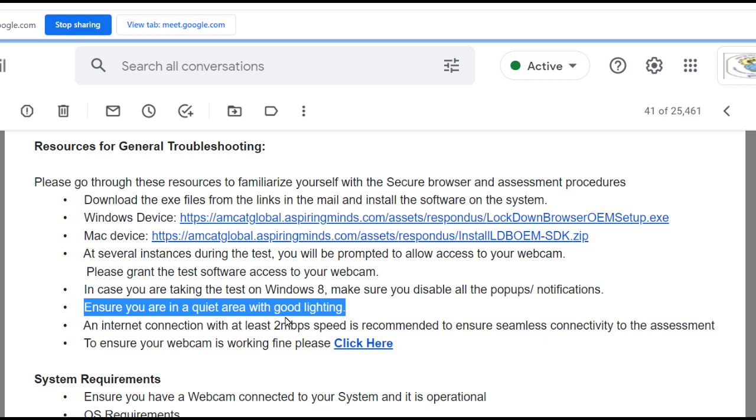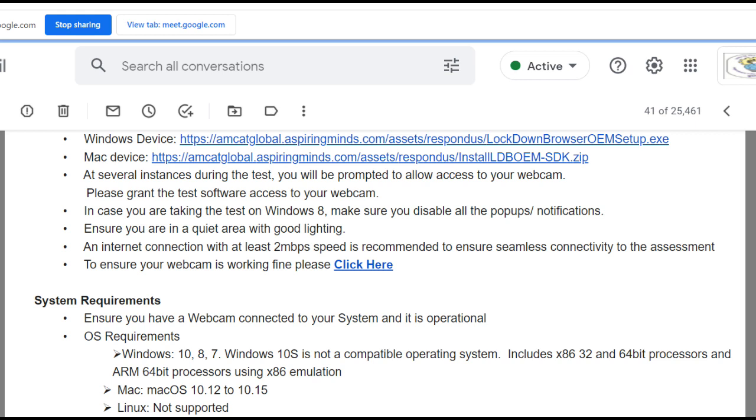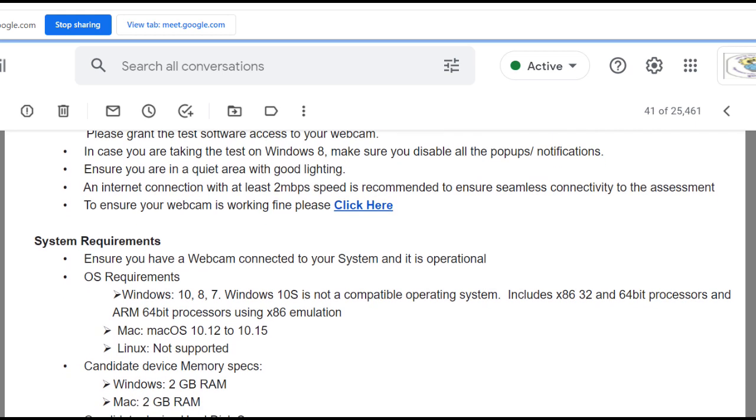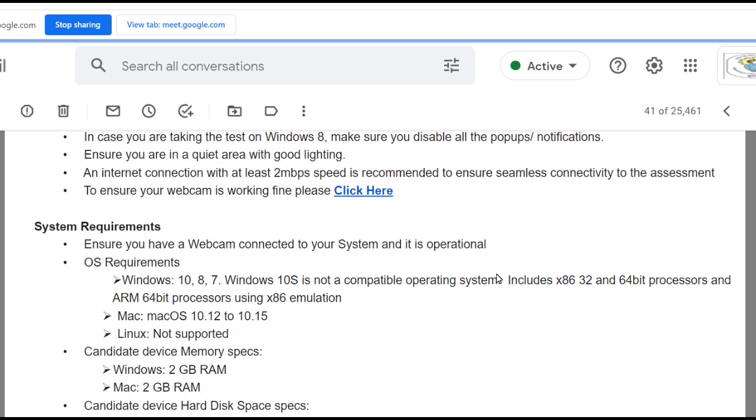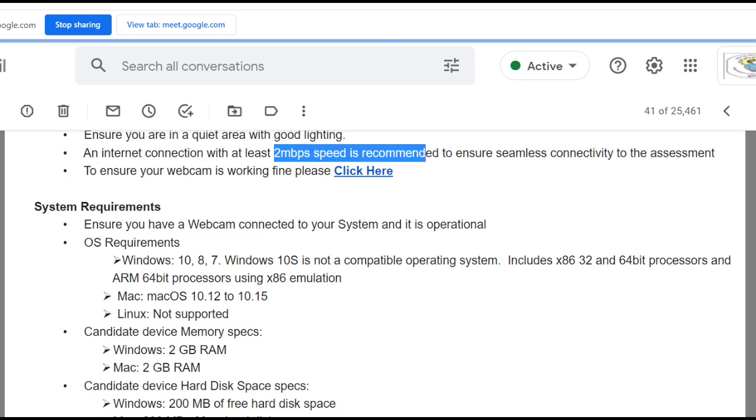Ensure you are in a quiet area with good lighting. Your mic should not be picking up a lot of noise, or somebody talking close by. Again, that should not be treated as malpractice by the software, so do take care of that. An internet connection with at least 2 Mbps speed is recommended to ensure seamless connectivity. Otherwise, after submitting one question, it will take time to retrieve and get the next.